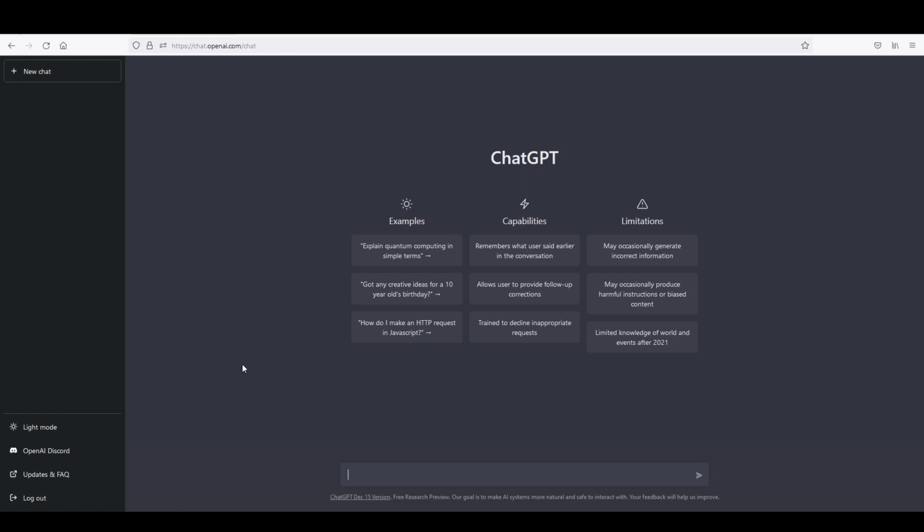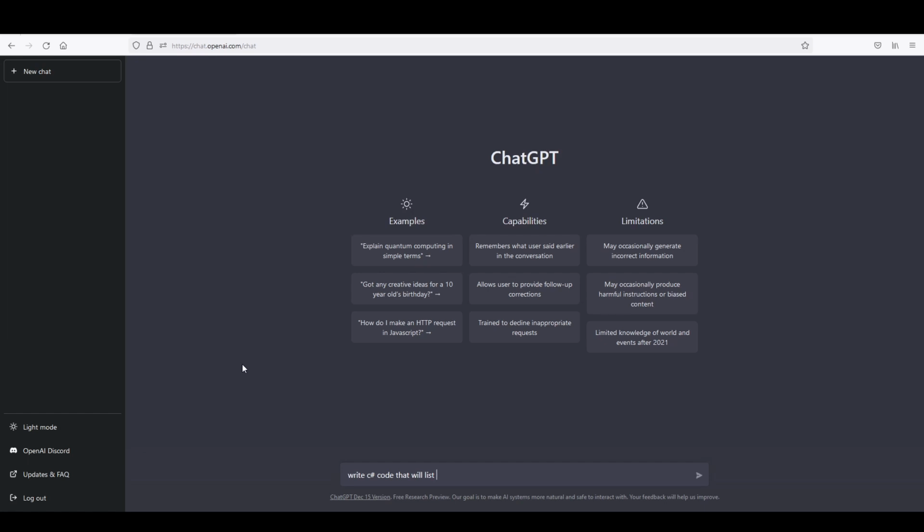We can just type down here into the ChatGPT chat line. We can type, for instance, write C# code that will list, what do we want to say?